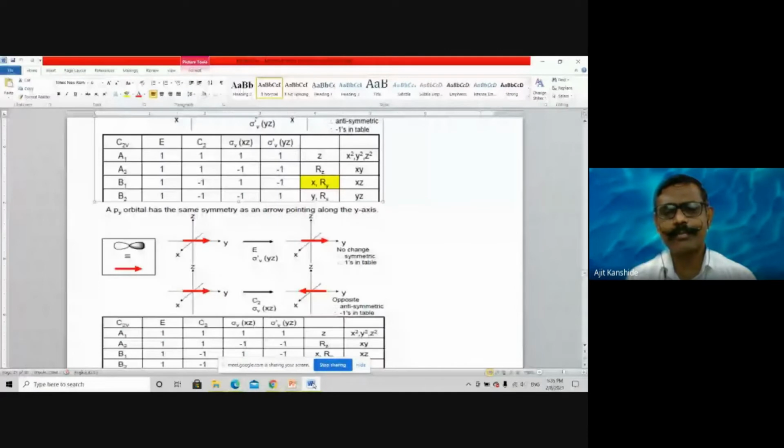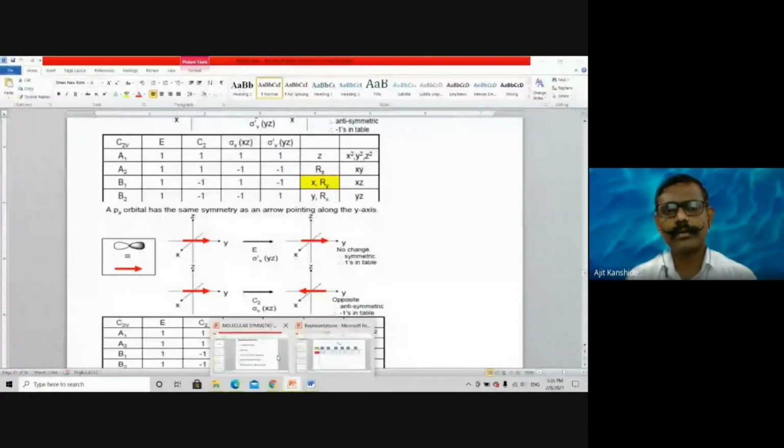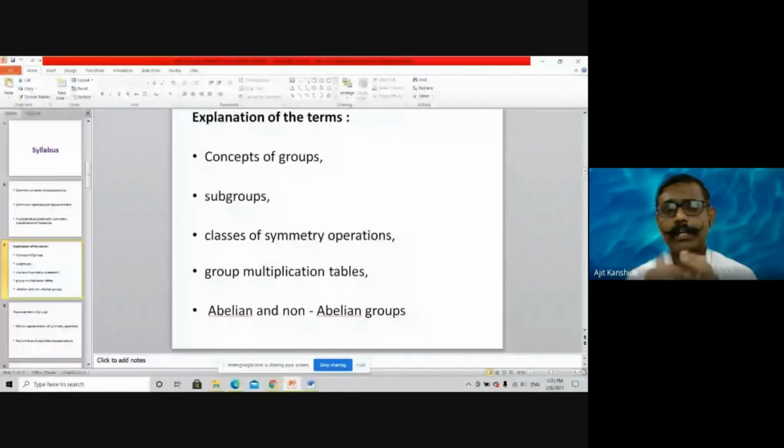And with various examples, I discussed that group concept. Then subgroup means what? A part of the group. The order of the subgroup can divide the order of the main group. All four essential conditions are to be fulfilled. Subgroup for C2v, subgroup for C3v, subgroup for D3h that I discussed.